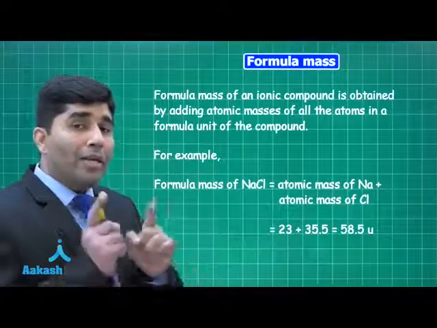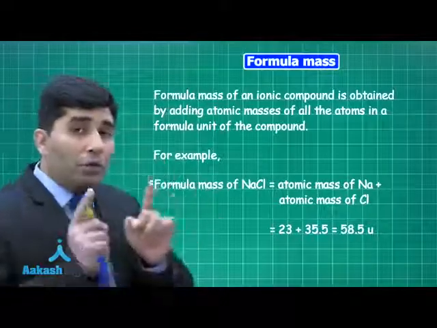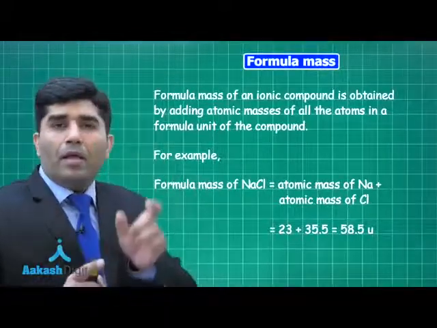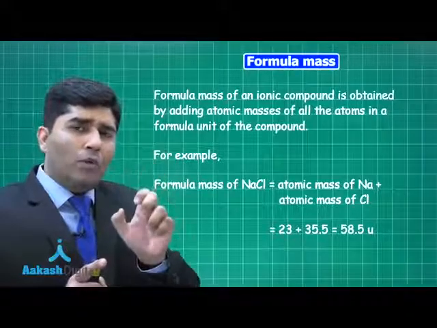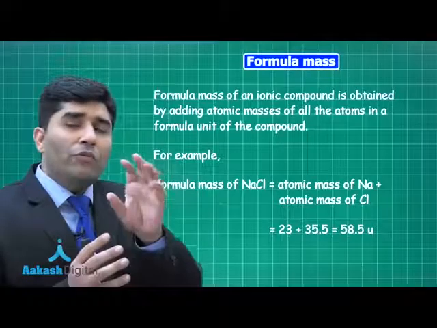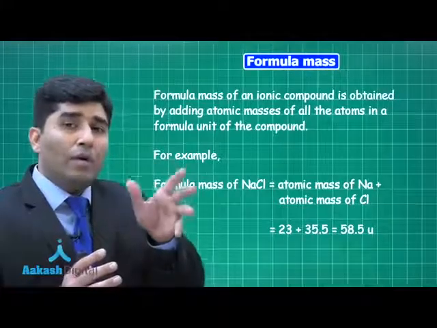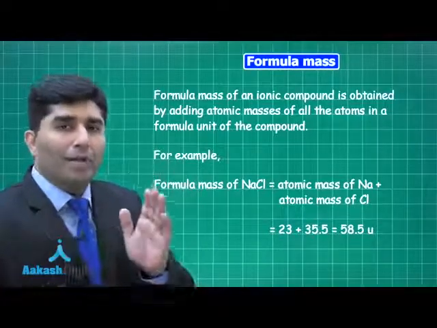A special name is given to ionic compounds, that is formula mass unit, because covalent compounds can exist as a molecule, but ionic compounds form a lattice. So we will not call it molecular mass. We will call it formula unit mass, right?